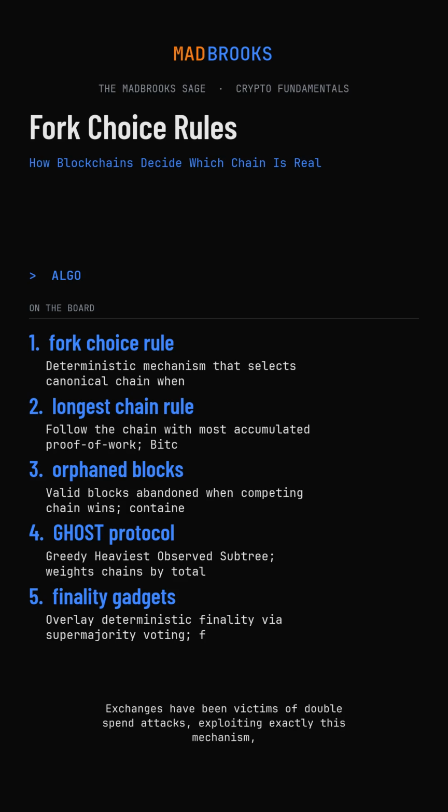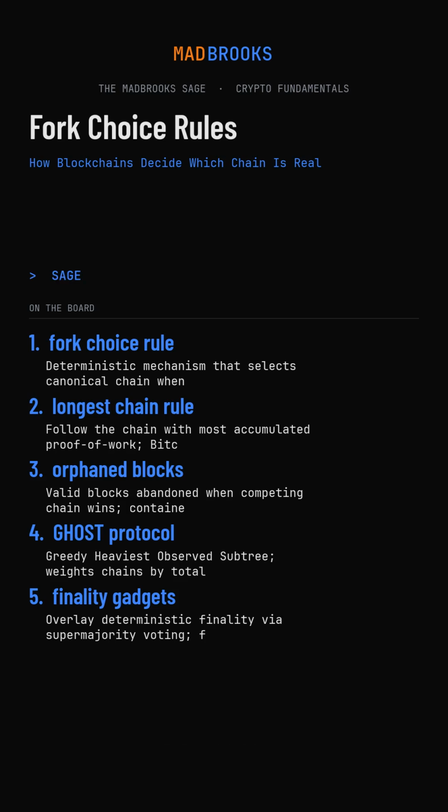Exchanges have been victims of double-spend attacks, exploiting exactly this mechanism, particularly on smaller proof-of-work chains, where renting majority hash rate is economically feasible. An attacker deposits coins, receives credit after several confirmations, withdraws to a different asset, then releases a longer pre-mined chain that doesn't include the original deposit. The exchange loses both the deposited coins and the withdrawn asset. Which is why confirmation requirements exist, and why they vary based on the economic security of the chain. 6 confirmations on Bitcoin means something very different than 6 confirmations on a chain with 1% of Bitcoin's hash rate.